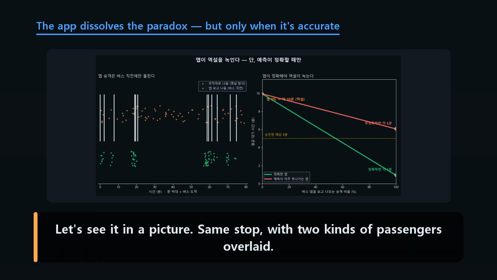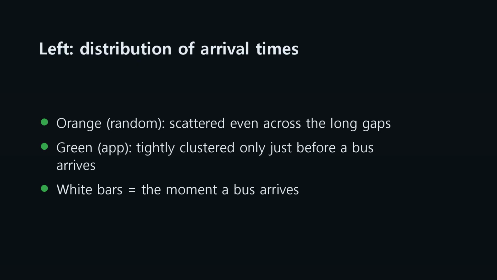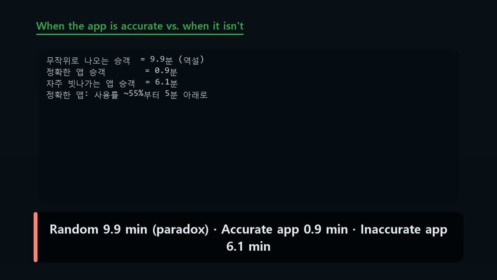Let's see it in a picture. Same stop with two kinds of passengers overlaid. The orange random passengers scatter evenly across the long gaps, but the green app passengers cluster only right before a bus arrives. Random gives 9.9 minutes, the paradox intact. An accurate app gives 0.9 minutes. When it misses, 6.1 minutes.